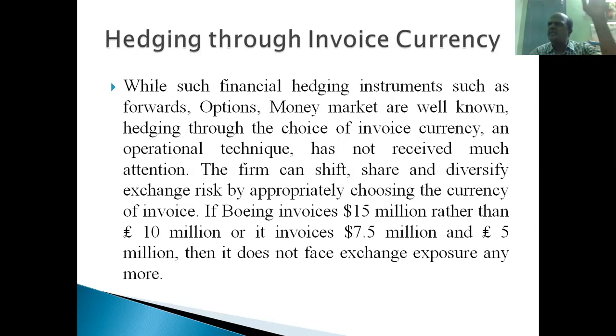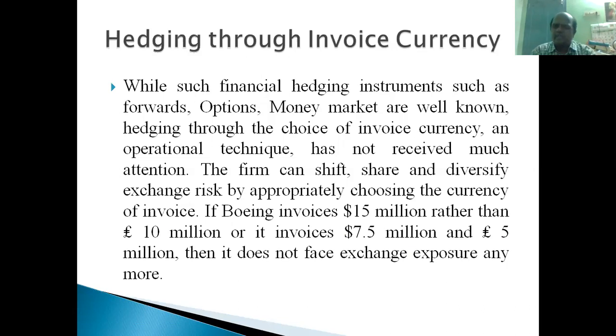They will keep the invoice currency in dollars and give the bill to British Airways in dollars, so British Airways has to convert the currency into dollars. You try to dominate and mention your own currency.